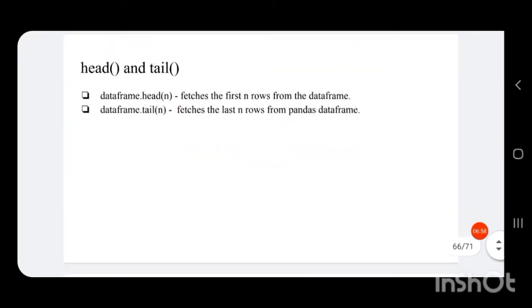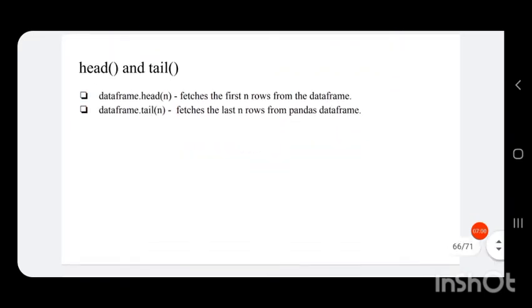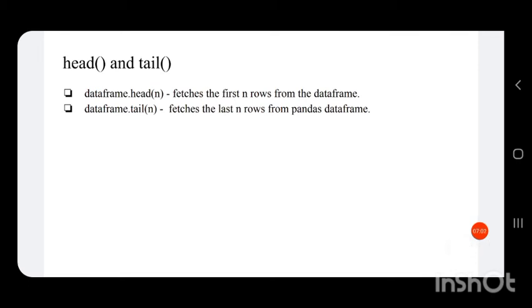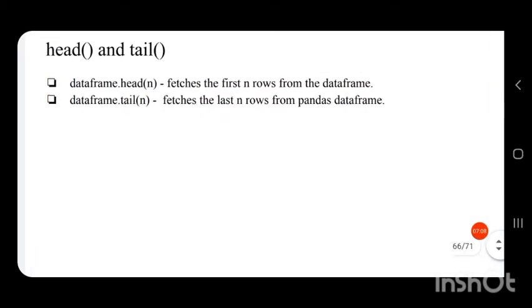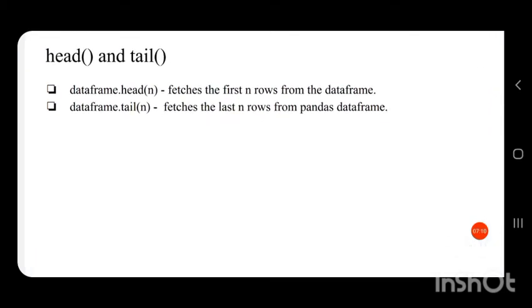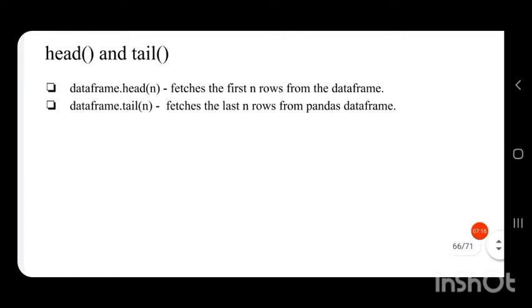Next are the head and tail functions. We have studied the head and tail functions for our series. It is the same for a data frame also. So let us see what the head and tail functions are. The DataFrame dot head function fetches the first n rows from the data frame.